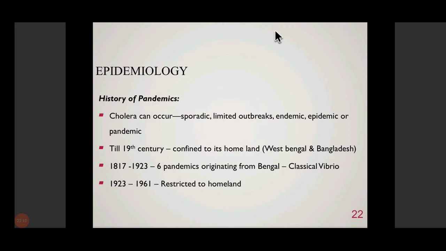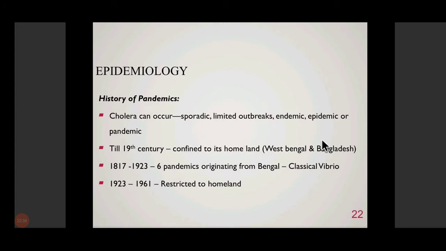For example, tuberculosis can be said to be endemic in India because it is always present in the same prevalence throughout the area. And outbreaks are relatively much smaller numbers which are localized to a small area. So cholera can cause outbreaks, pandemics, epidemics, and it can be endemic to a particular area.